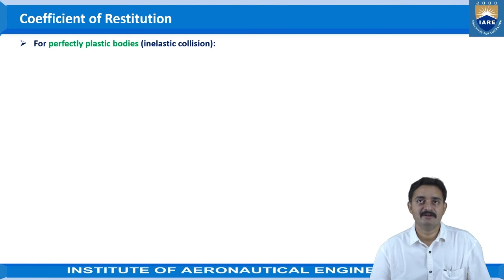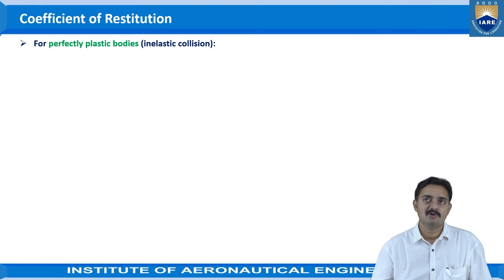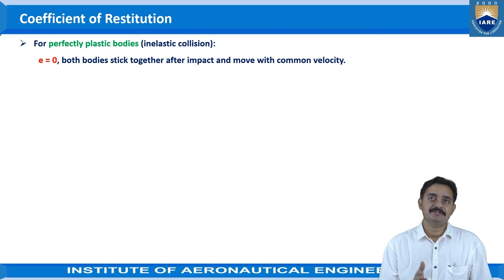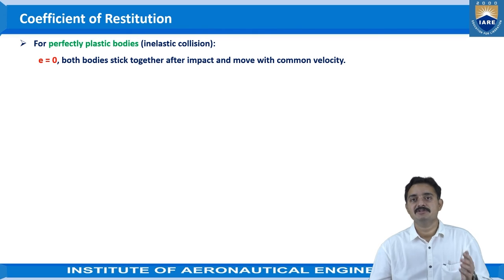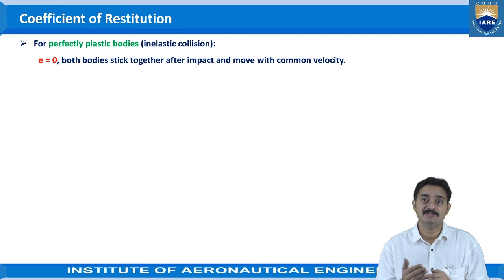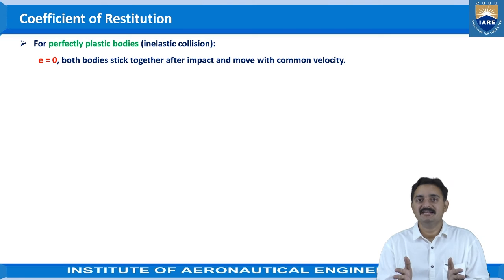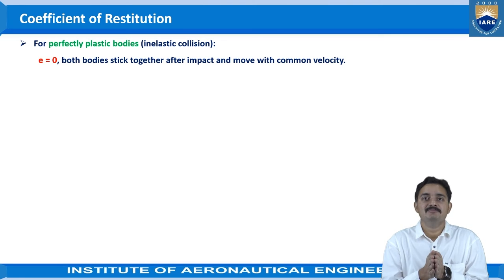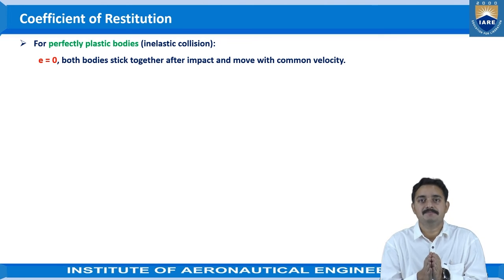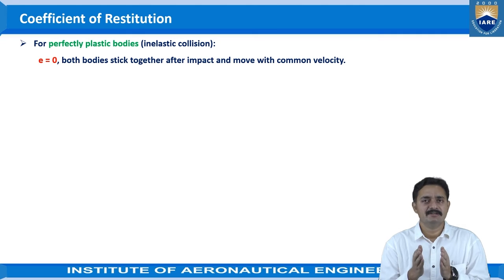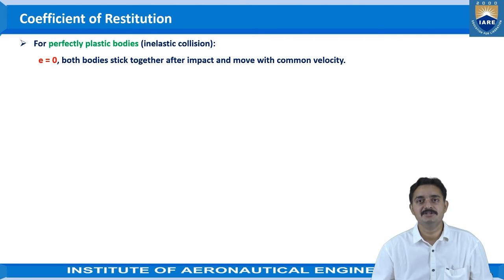And for the second case, the perfectly plastic bodies, which can be called the inelastic collision, E is equal to 0. That means the coefficient of restitution is equal to 0. Why is this 0 coming into the picture? Because after collision, there won't be any recovery of the material. That means both the objects will be attached to each other. Once the collision happens, the deformation happens, both the objects will be in contact with each other, and they won't be recovering their shape.